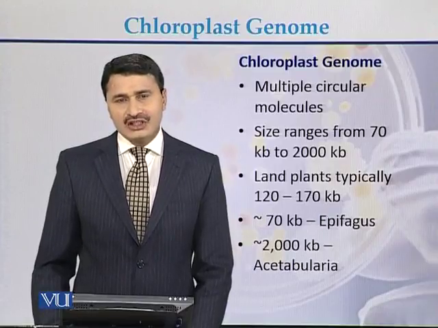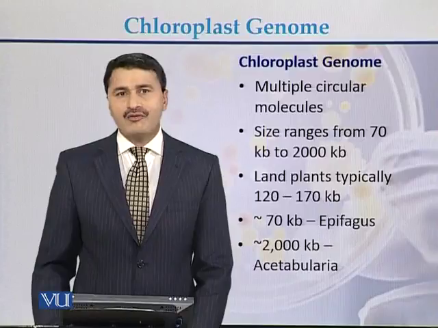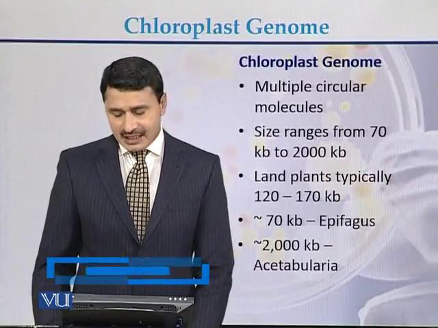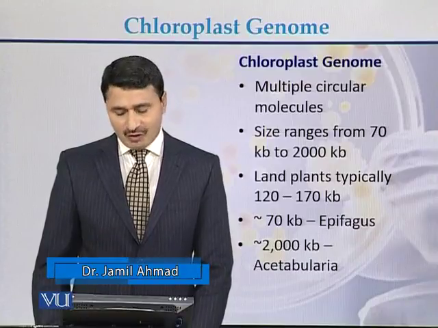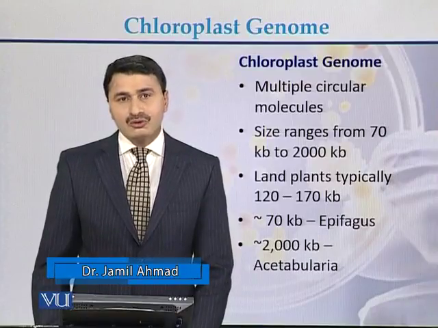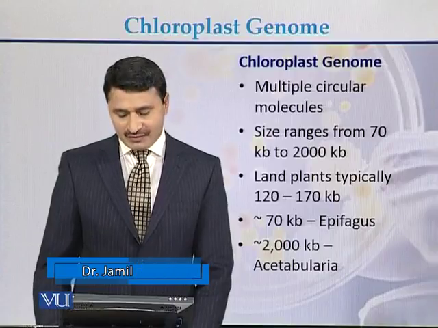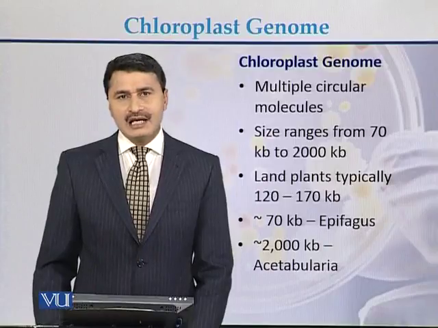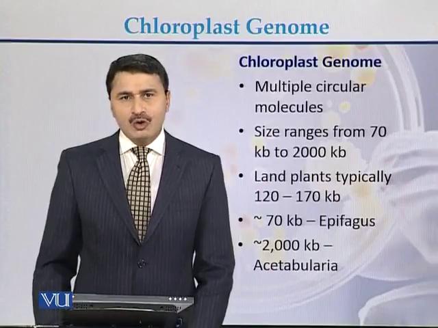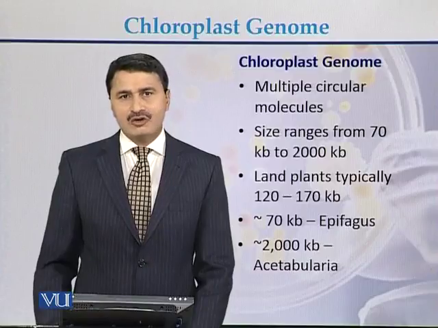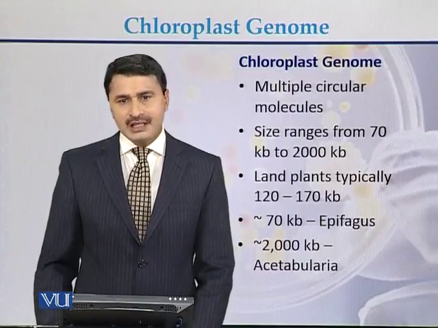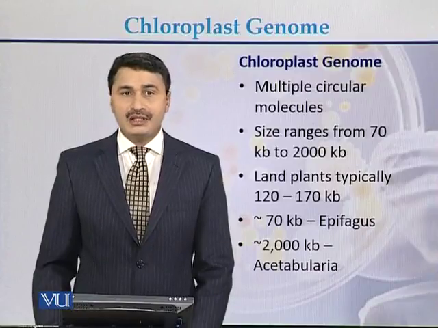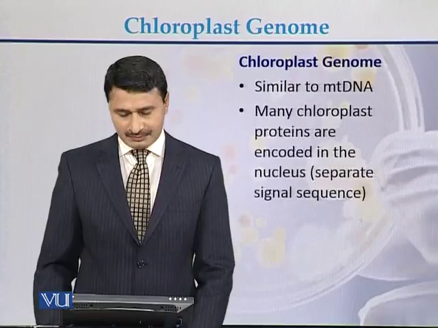Although there is a great variation in the size of the chloroplast genome, it can be 70 kb in the case of Epiphagus, while it can be up to 2000 kb in the case of Acetabularia. So we can see that there is a great variation in the chloroplast genome in plants. It can be 70 kb and it can be up to 2000 kb.